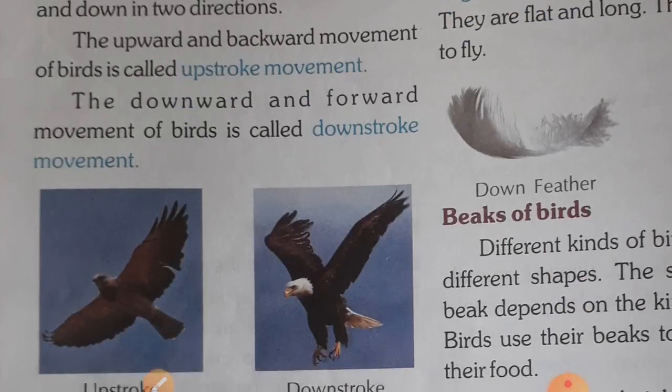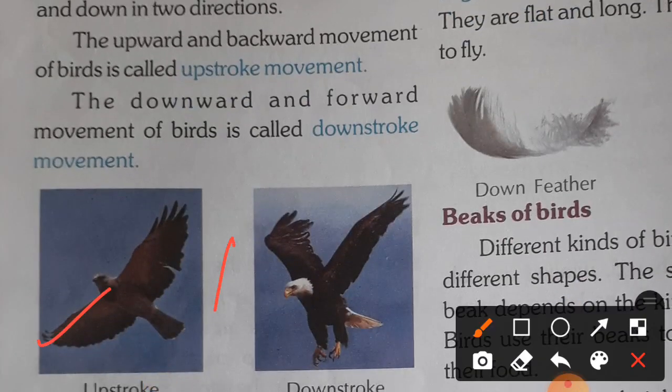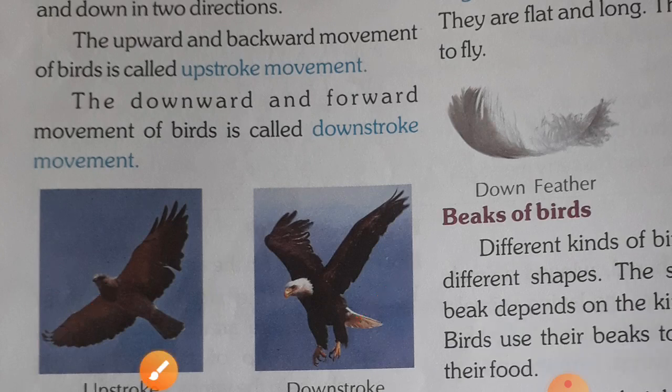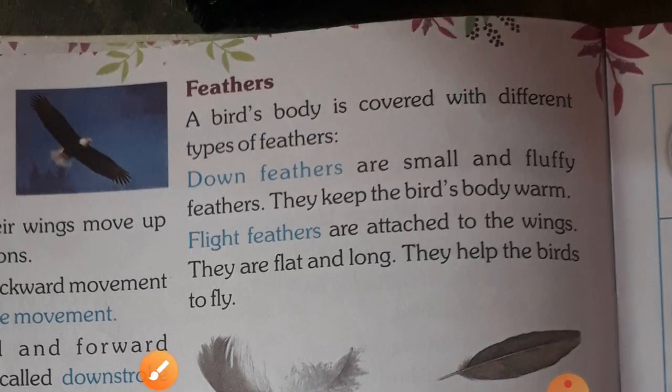Upstroke movement picture you can see here. This is the upward and backward direction movement, and here downstroke movement. This is downward and forward movement. Now come on here, feathers. A bird's body is covered with different types of feathers, down feathers and flight feathers. There are two types of feathers they have described.